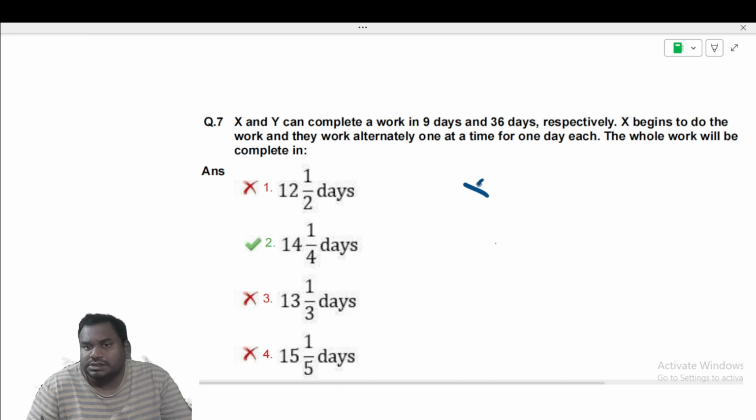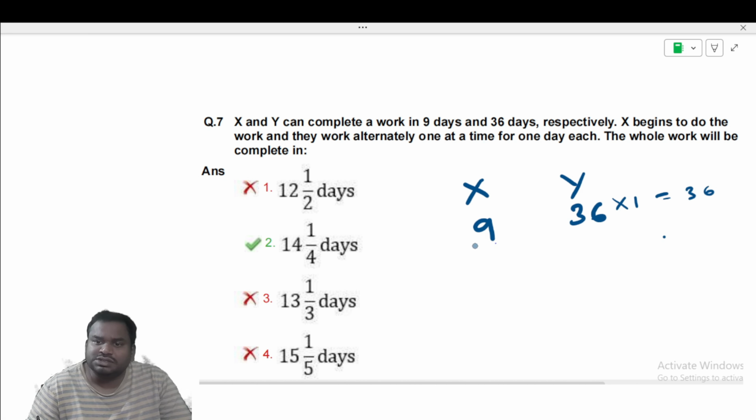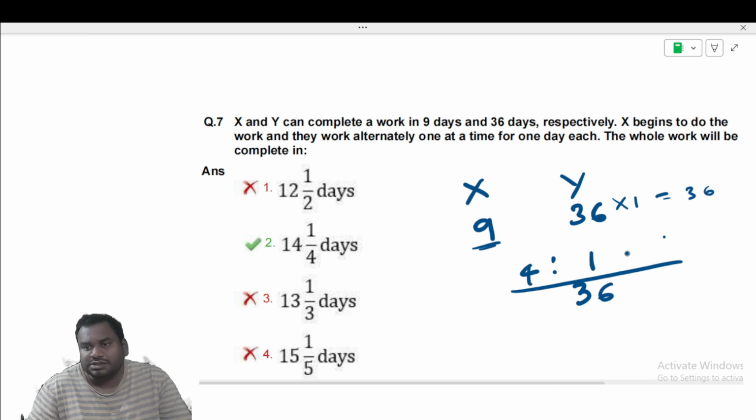X can complete in 9 days and Y can complete in 36 days. So the LCM is 36, obviously divisible by 9. So 36 by 9 is 4, 36 by 36 is 1. These are the efficiencies for X and Y.